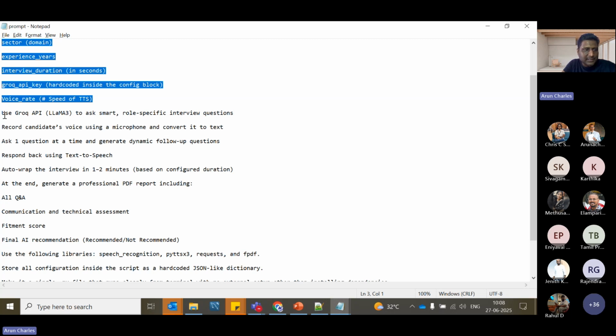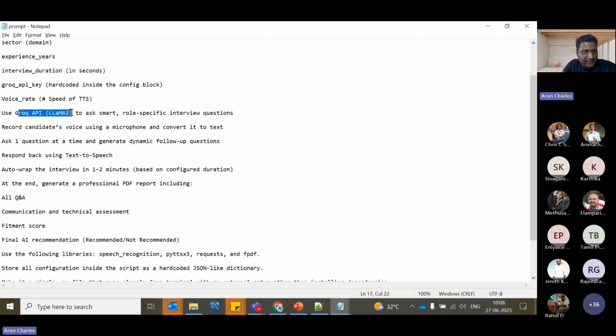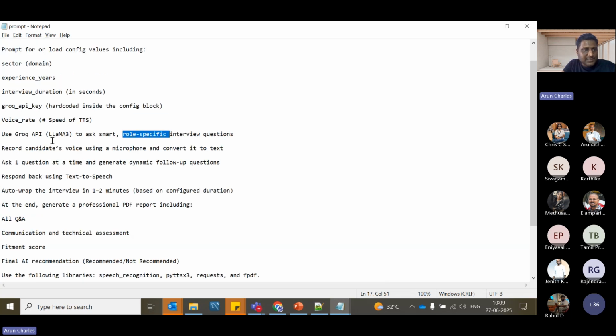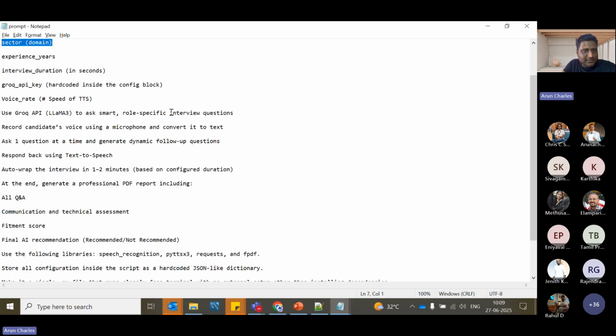I'm telling it to use the Grok API with Llama 3 to ask smart, role-specific interview questions. This is one thing you need to mention in your prompt. If you just say, "go and ask some questions," it will ask random questions, but we need role-specific ones, because whatever role or domain you mention, it should ask relevant questions.